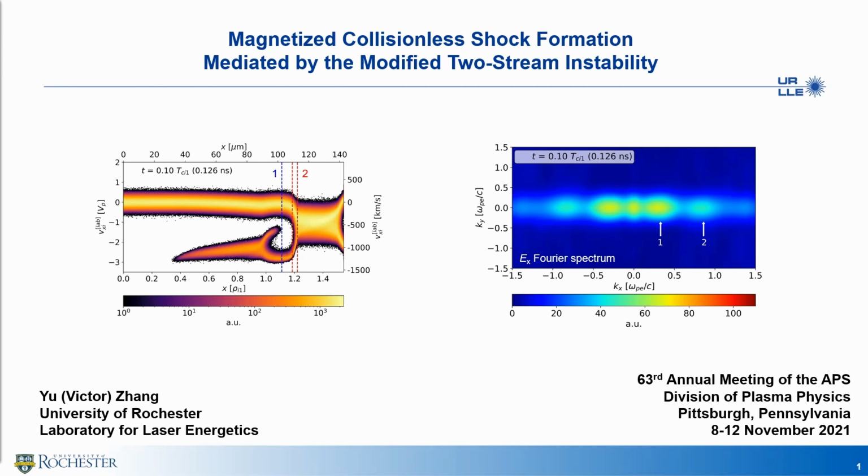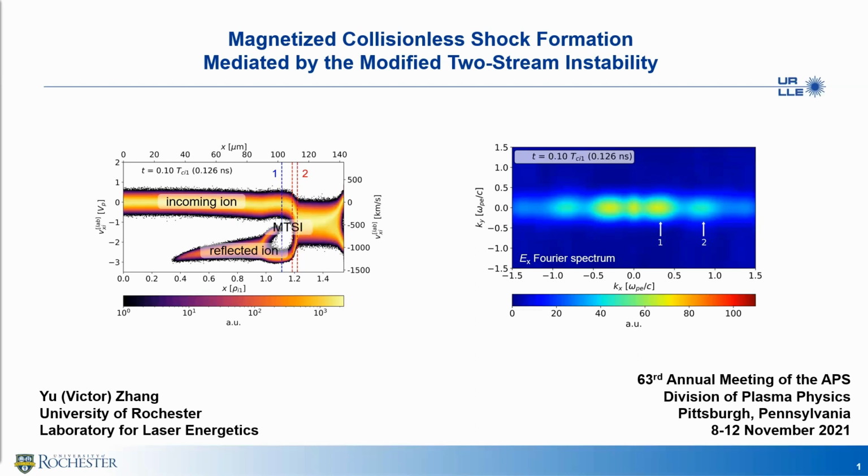The horizontal axis is the spatial x, or the shock normal direction. The vertical axis is the ion velocity in the x direction. The upper prong of this tuning fork shape is the incoming ion, and the lower prong is the shock-reflected ion. These two ion species interact with each other in the presence of an external B field. This interaction is MTSI. On the right-hand side, it is the Fourier spectrum of the Ex field.